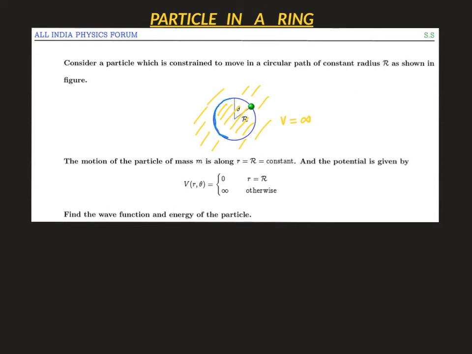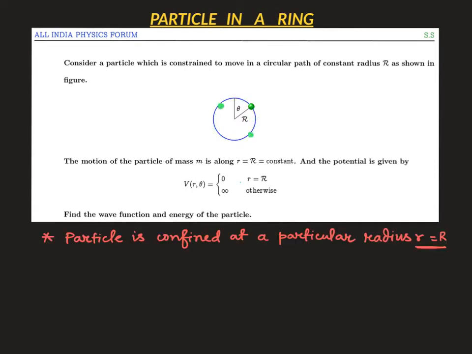Only along this one dimensional blue path the potential is zero, and only this region is accessible for the movement of the particle, and all these yellow regions are forbidden for any kind of motion. One may think that the motion is in two dimensions and one has to solve the two-dimensional Schrodinger equation to get the wave function and the energy. But the situation is a bit tricky here. Although the particle moves in two dimensions, its motion is in compactified one dimension. So one can use the one dimensional Schrodinger equation to solve for the wave function and the energy.